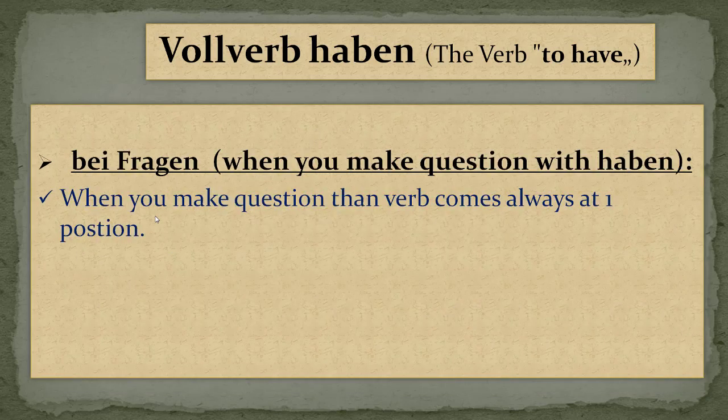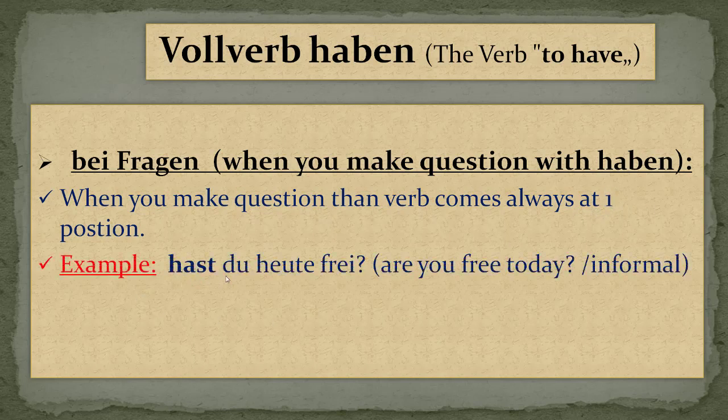Let's see the first one, Fragen. When you are making a question with haben, remember one thing: the verb always comes at the first position. You have to remember this first position when you are making a question. Let's see: Hast du heute frei? This is the verb, and it always comes at the first position, followed by the subject. Are you free today? This is informal.